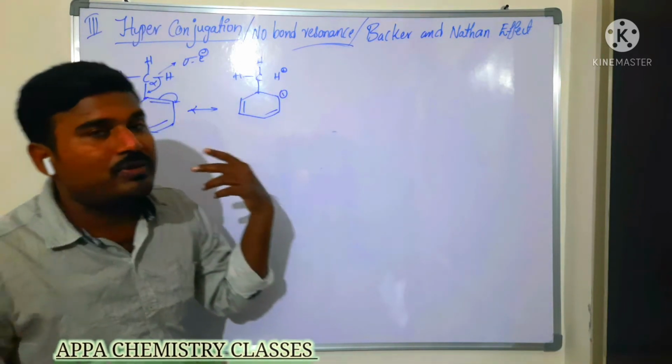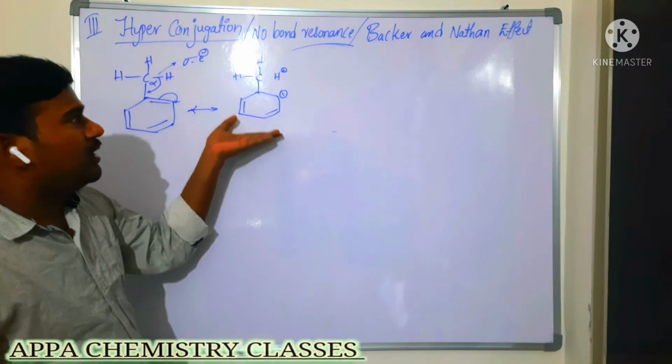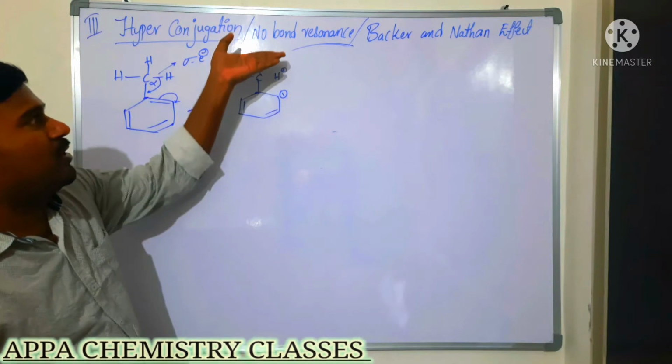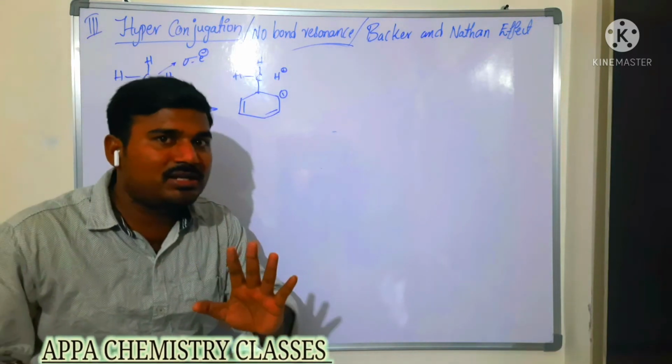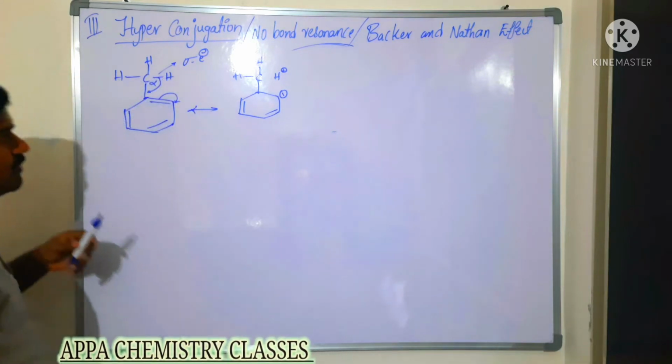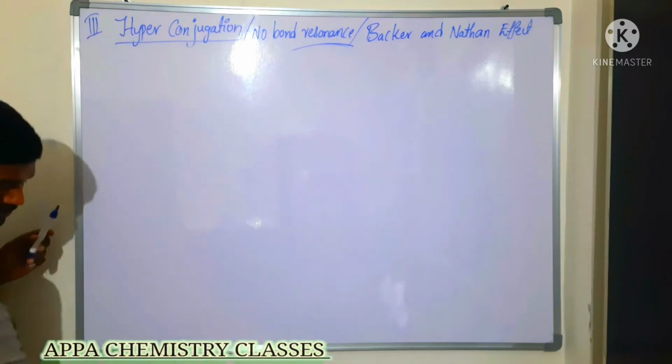More is the number of alpha hydrogens, more is the stability. More is the number of resonating structures, more is the number of no bond resonance, then more is its stability. Is that clear? So next we are going to see the case of alkenes. In case of alkenes, what happens?